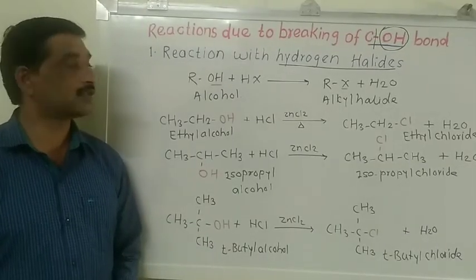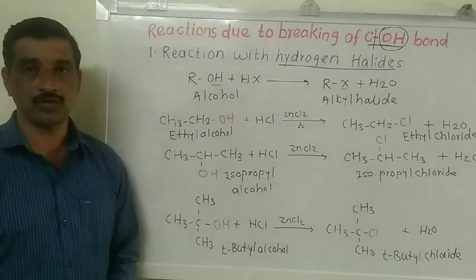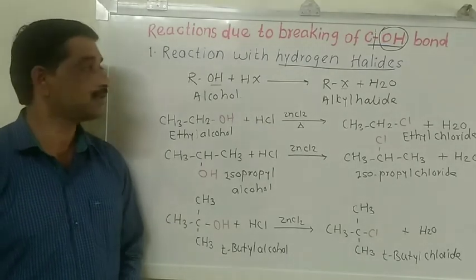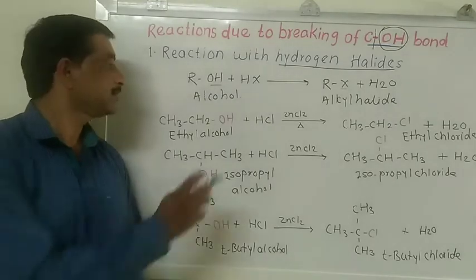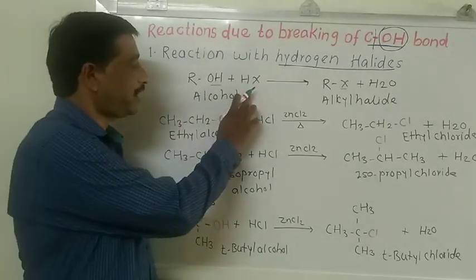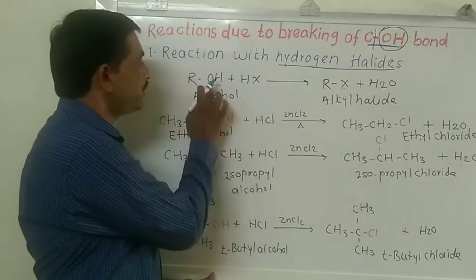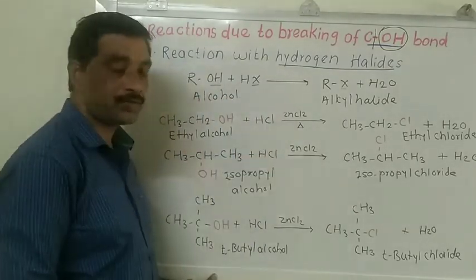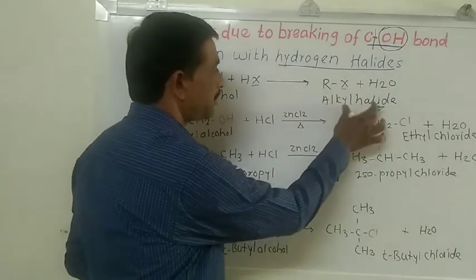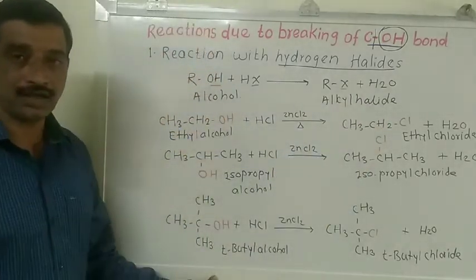So let us consider some examples of chemical reactions of alcohols with hydrogen halide, such as hydrogen chloride. In a general reaction, we see that when alcohols are reacted with hydrogen halide, then the OH group, the functional group of alcohol, is replaced by the halogen atom from the hydrogen halide, and we get compounds known as alkyl halides.